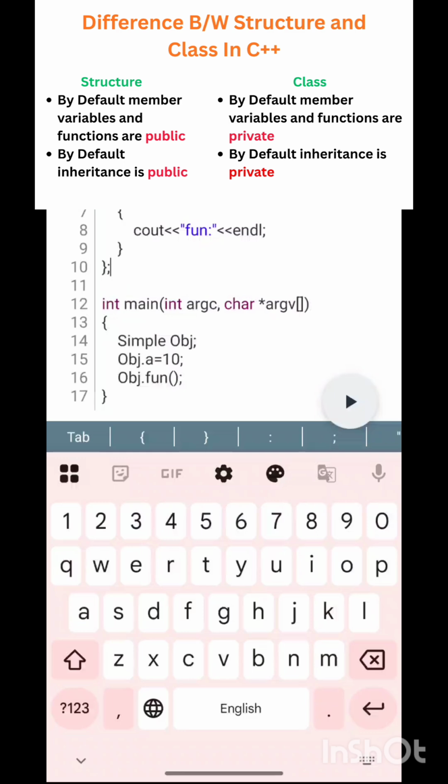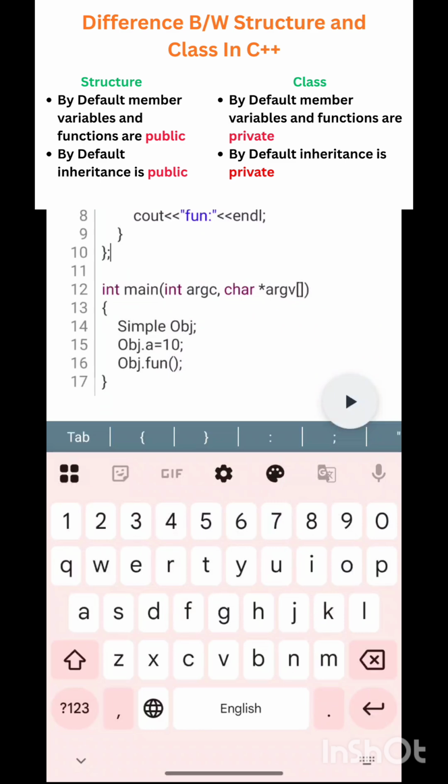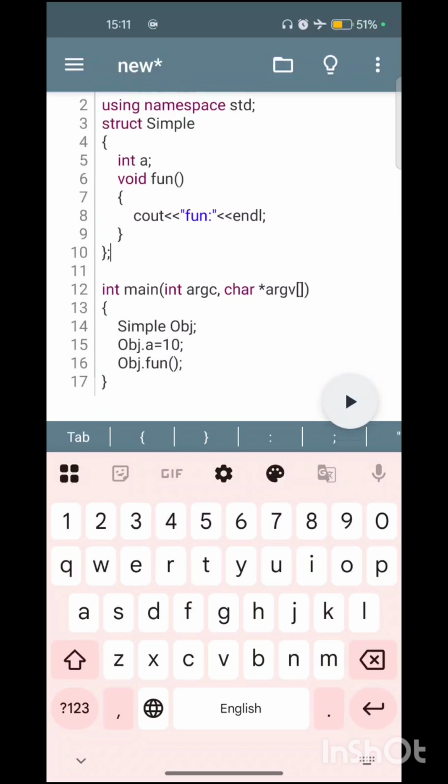Today let us discuss the main intro topic in C++, the difference between structures and classes in C++. The main difference is the default access specifier. In structures, the members are public by default. In classes, members, like member variables and member functions, are private by default.